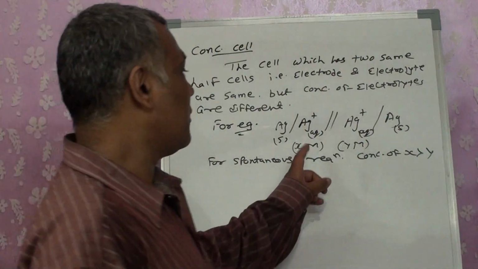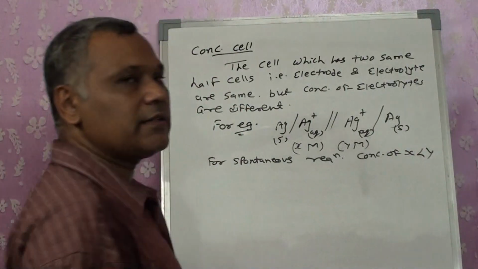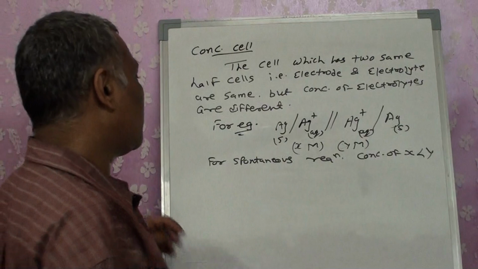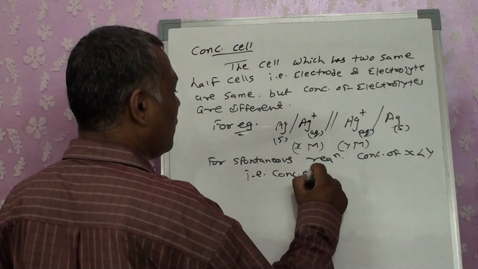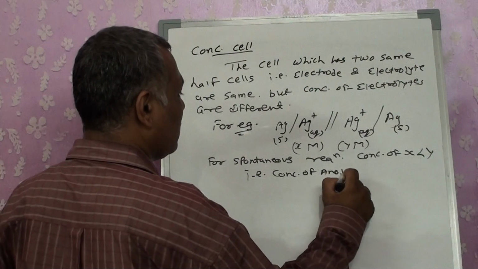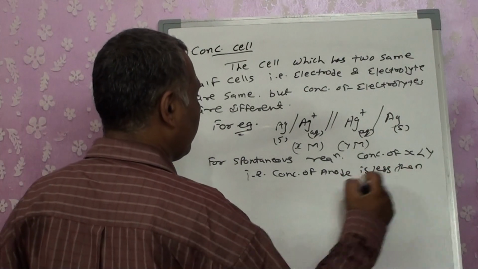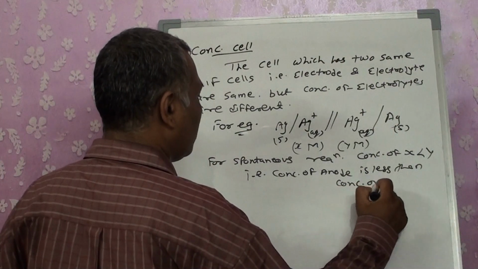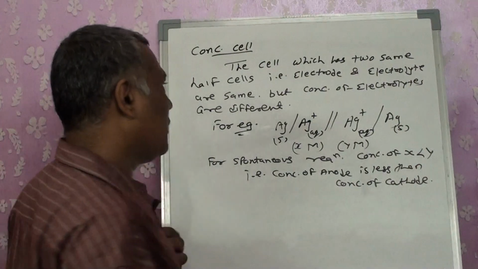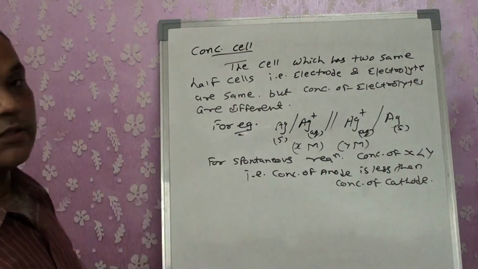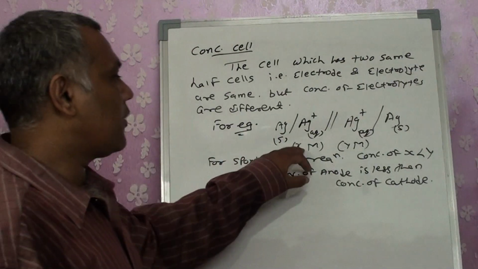X should be less than Y. That is, we write it as concentration of anode is less than concentration of cathode. Then such cells are considered to be a concentration cell, and it's fixed.